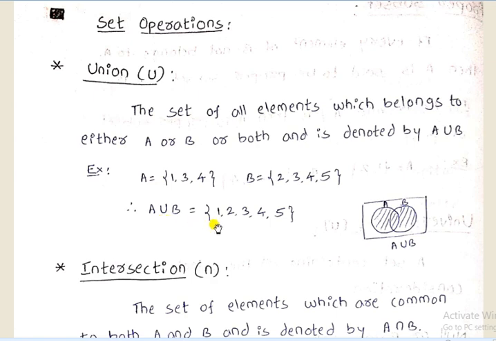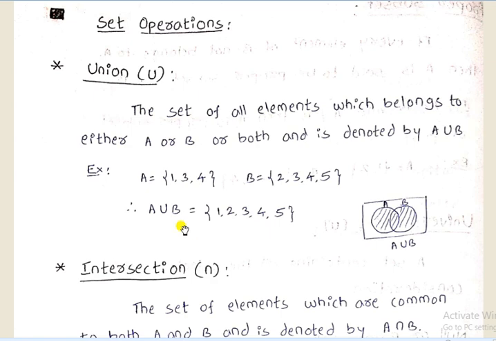Now we collect all the elements of set A and set B. If an element is repeated in set A or set B, we take it only one time and eliminate the remaining ones. So 1, 2, 3 from set A and 3, 4, 5 from set B. Since 3 is repeated, we take it only one time.